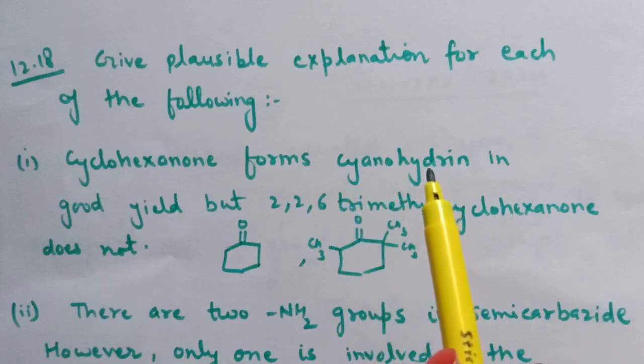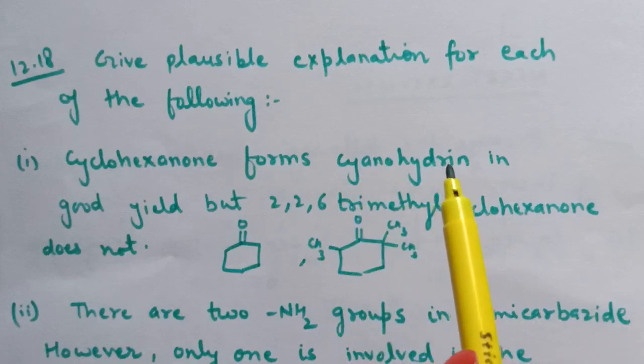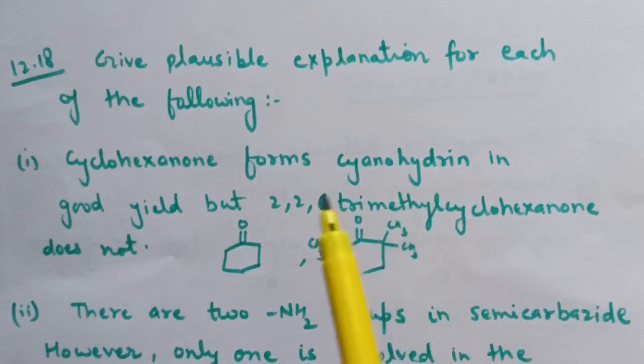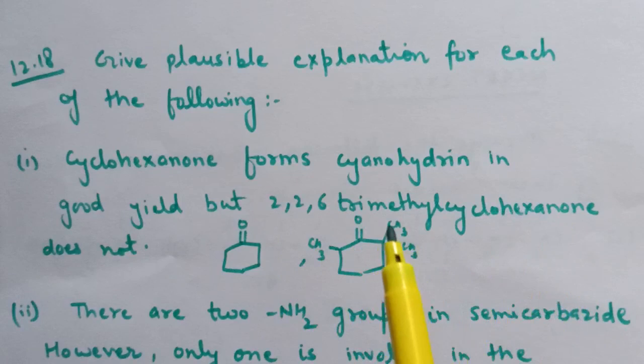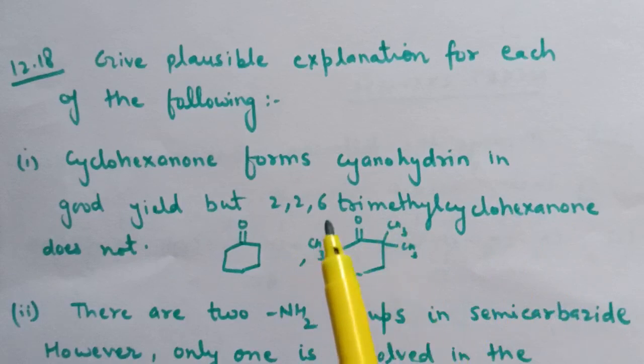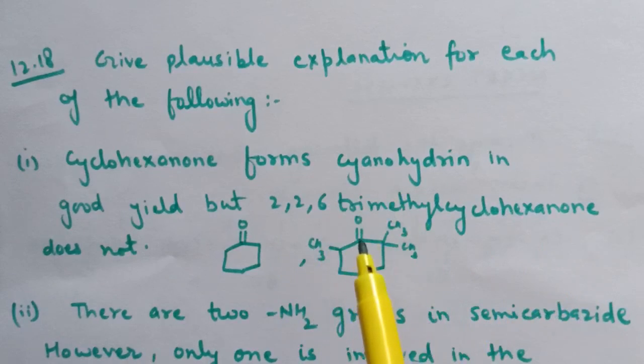As we know that cyanohydrin is the example of nucleophilic addition reaction on aldehydes and ketones. Now in 2,2,6-trimethyl cyclohexanone, due to steric hindrance, the attack of nucleophile is difficult on this carbonyl carbon.